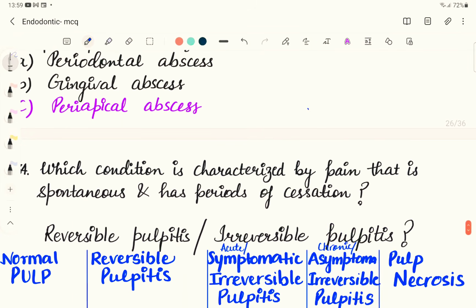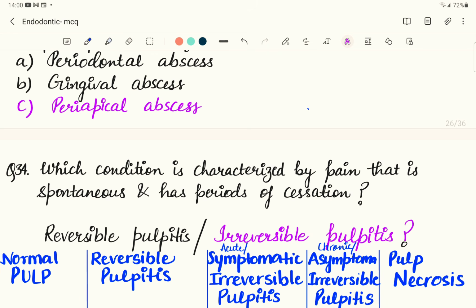If we reread the question: which condition is characterized by pain that is spontaneous and has periods of cessation, like intermittent pain? The answer is going to be irreversible pulpitis. In irreversible pulpitis, the pain will vary from mild, readily tolerated discomfort to severe throbbing pain. It can be excruciating pain.